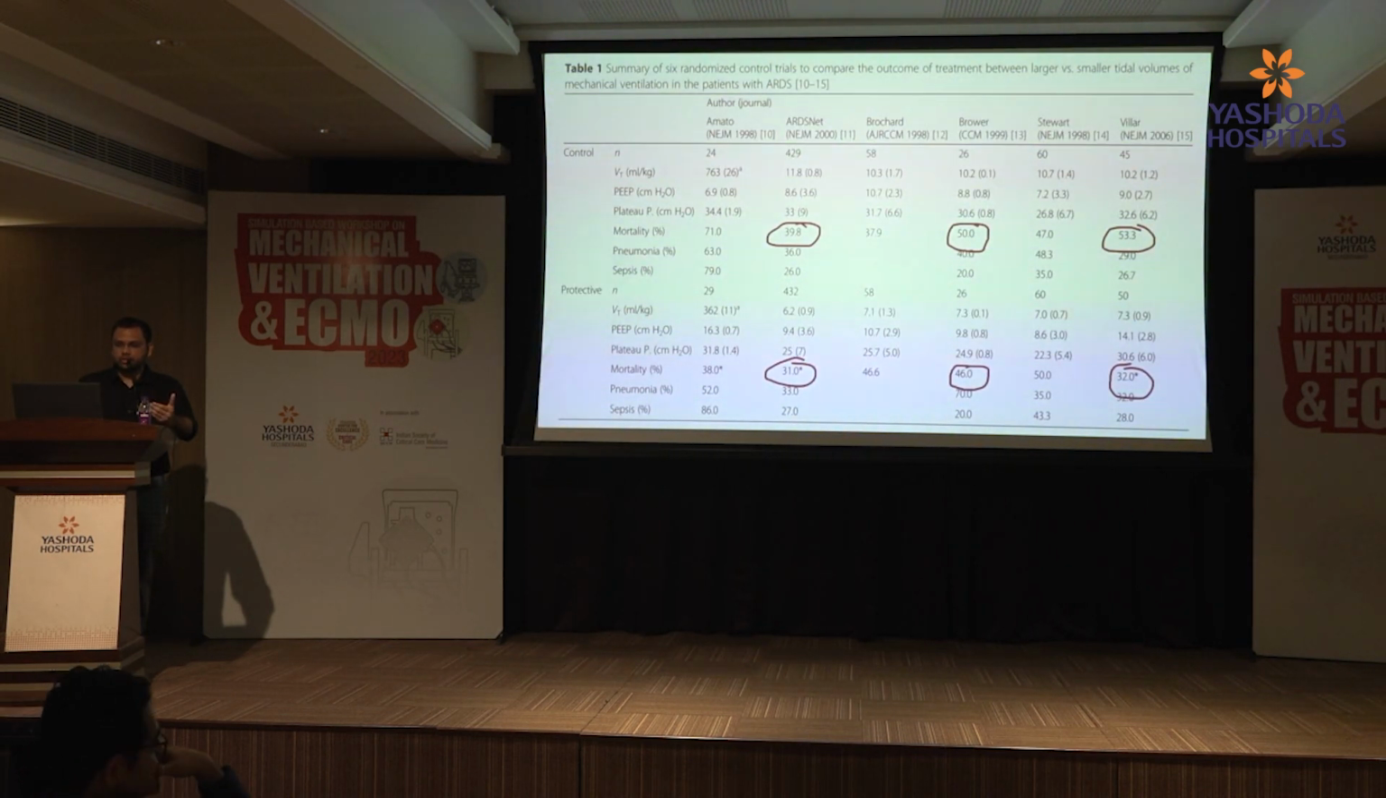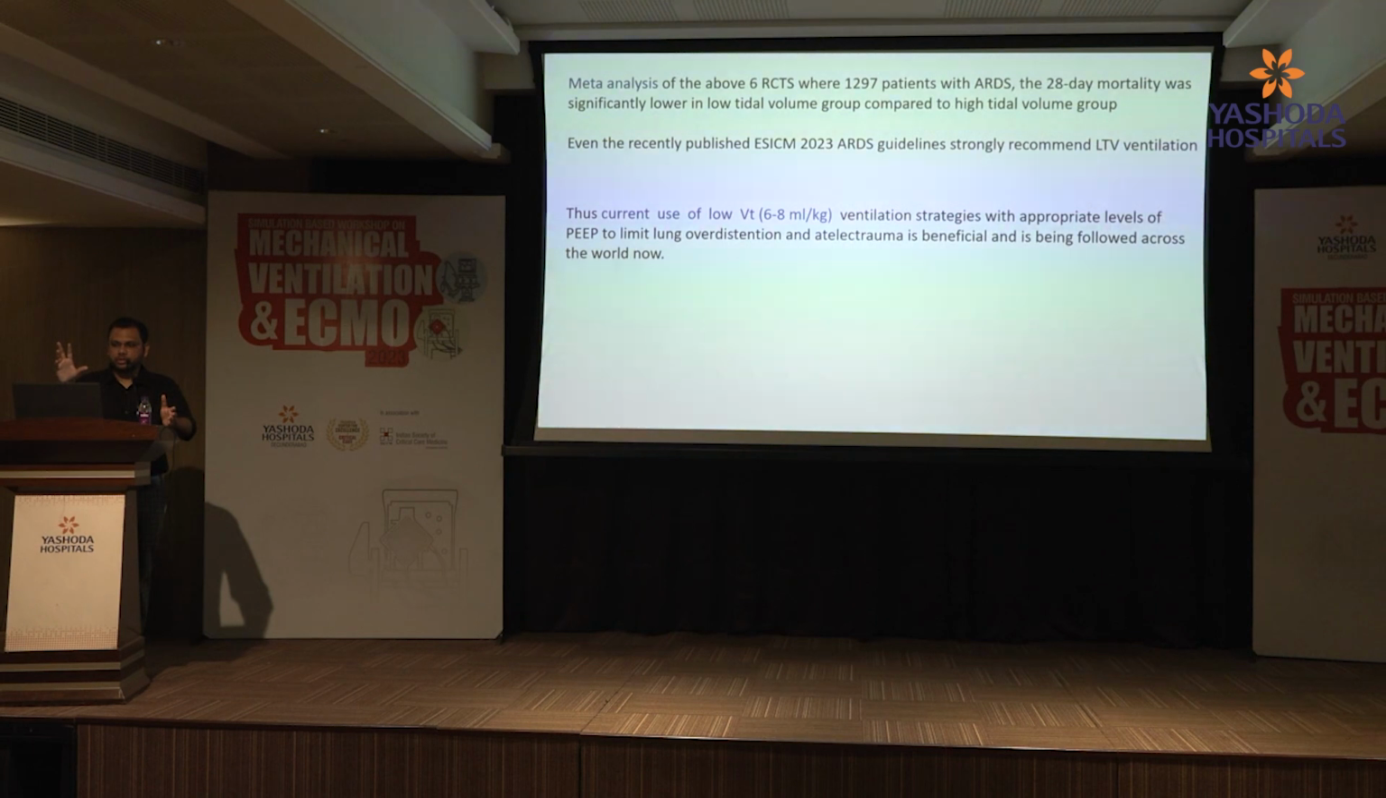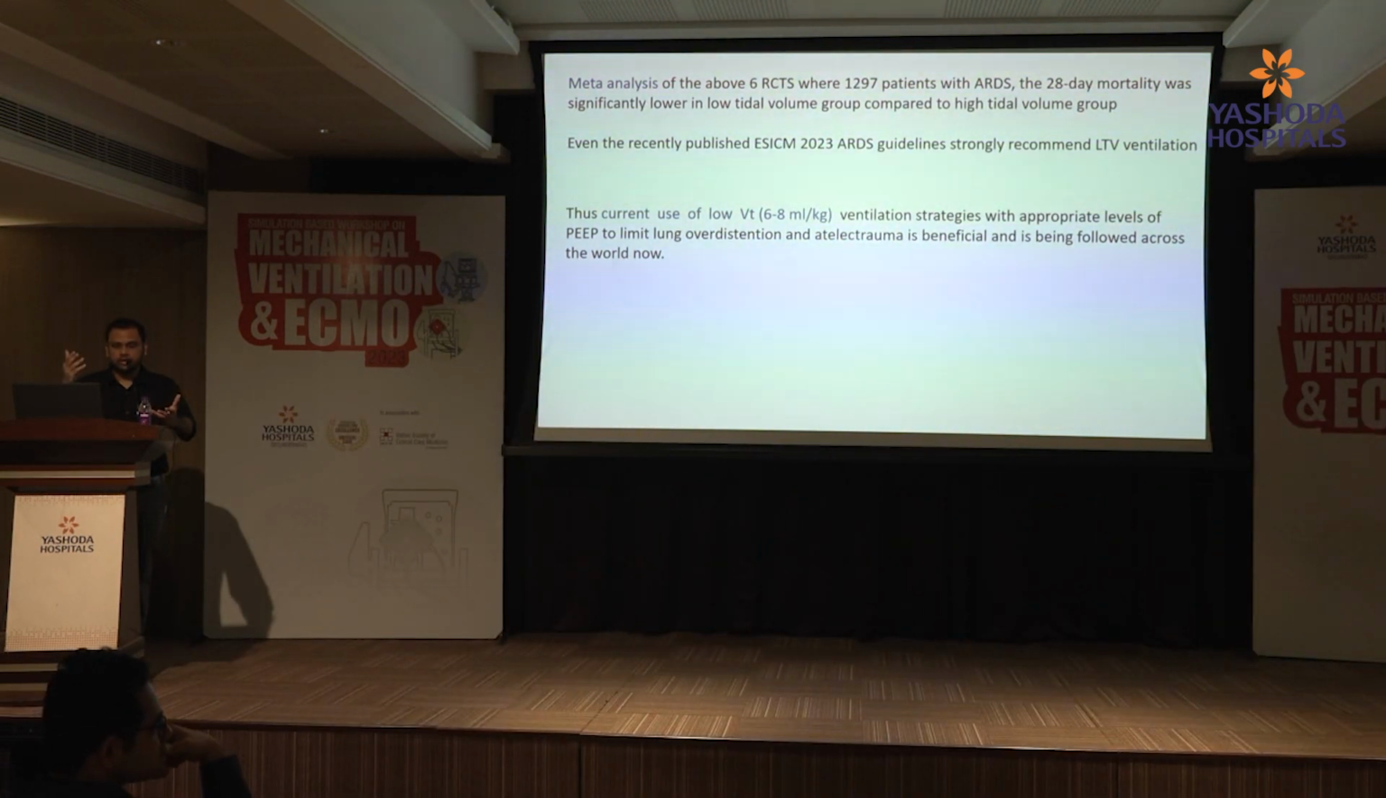After this, there were 6 randomized trials conducted, which also showed the same benefit. A meta-analysis of the 6 RCTs was done, and almost 1,300 patients were included. There was significantly lower mortality in the low tidal volume group. Even the recently published ASIM 23 guidelines have given a grade 1 recommendation for low tidal volume ventilation. Thus the current use of 6 to 8 ml per kg for ventilating the ARDS lung is now followed across the world, because it prevents over-distension and atelectotrauma.